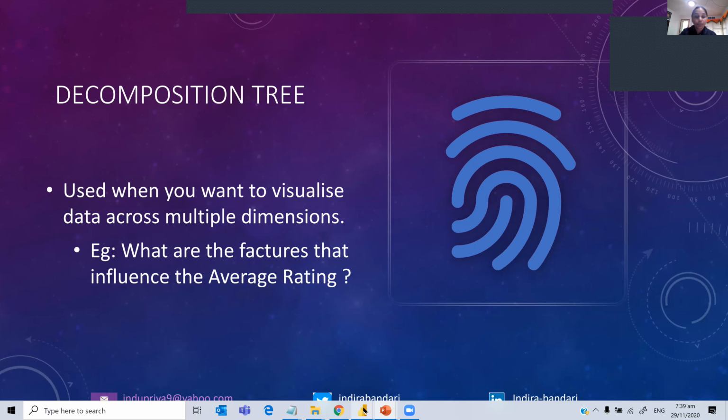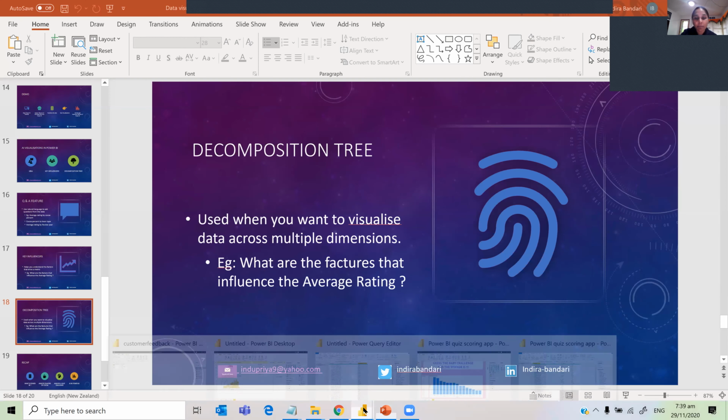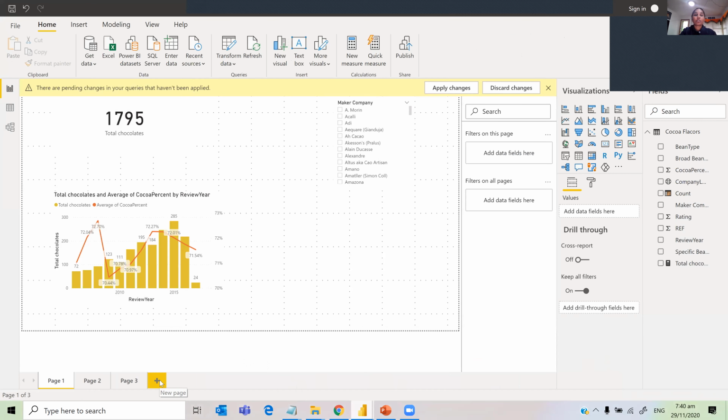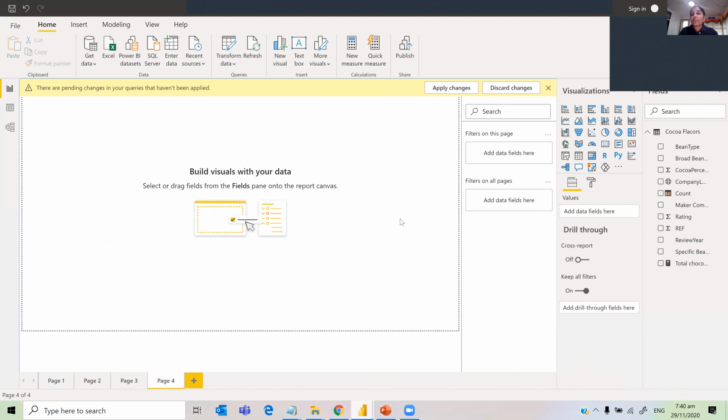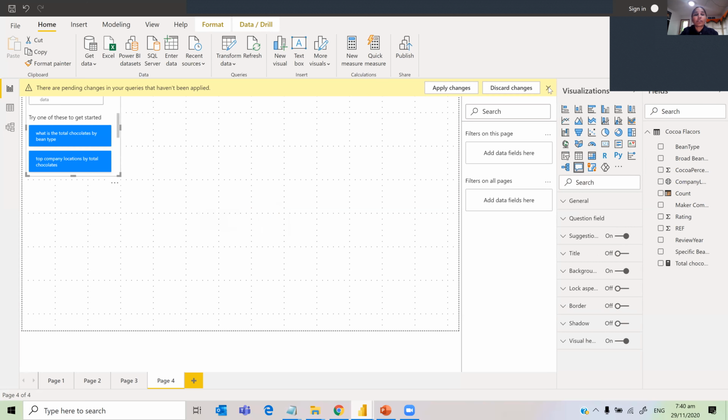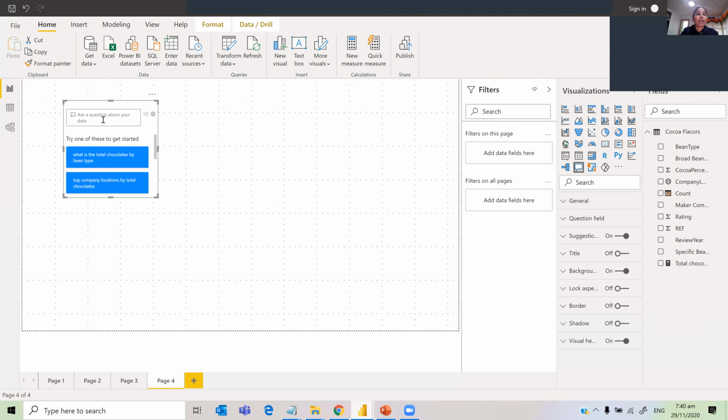Let's go into Power BI. Maybe we'll go to flavors. I'm going to first display the Q&A visual. So these are the 3 visuals: Q&A, decomposition tree, and key influences. So first let's do Q&A. And just close this one. Once you click on Q&A, this is what you get, and you can start asking questions in normal language.